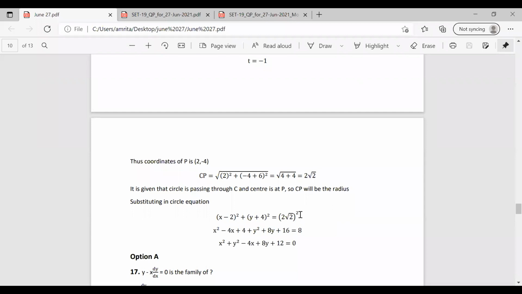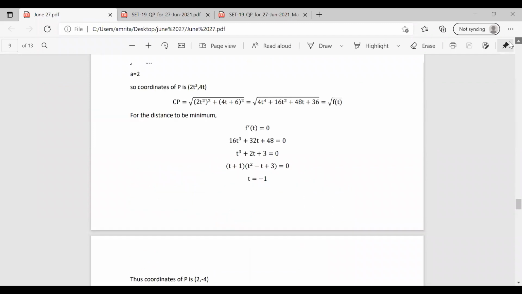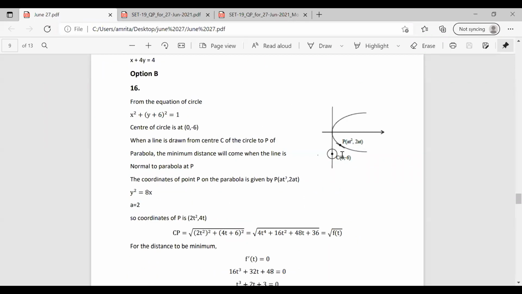The general form is x square plus y square equal to r square. Solving this, (2 root 2) whole square is 8. So we have the equation as x square plus y square minus 4x plus 8y plus 12 equal to 0.